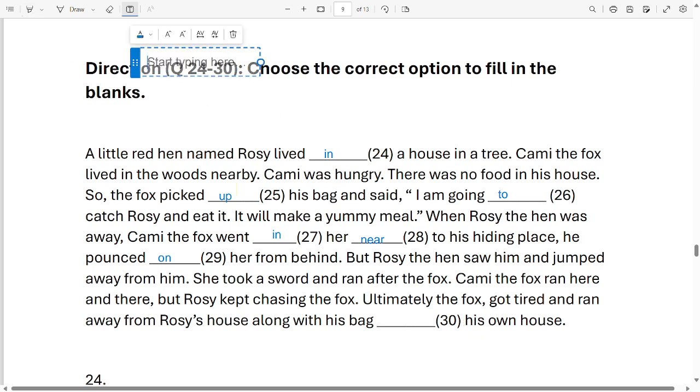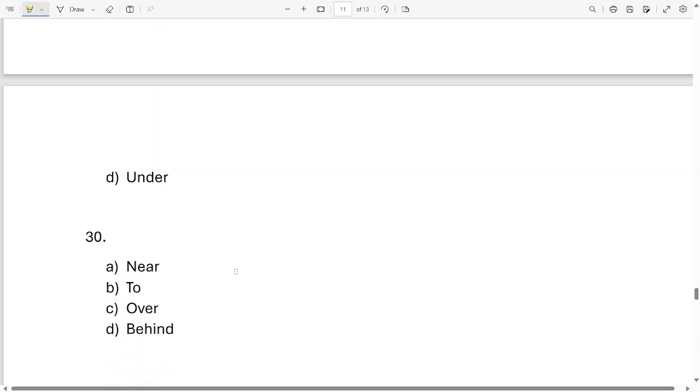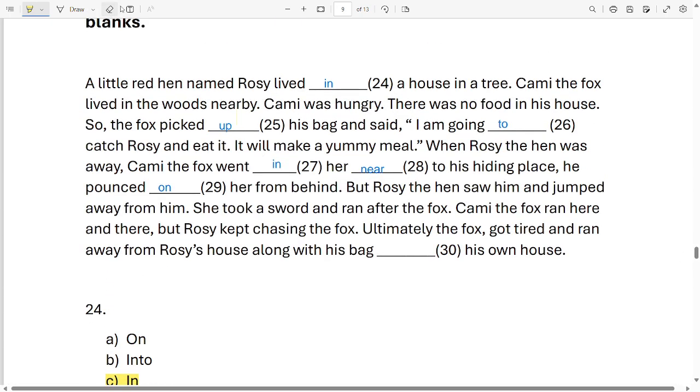Now for 30th, let's see what the options are. It is near, to, over, behind. Ran where? Ran to. Okay, let's put it and see. And we have completed the whole passage.